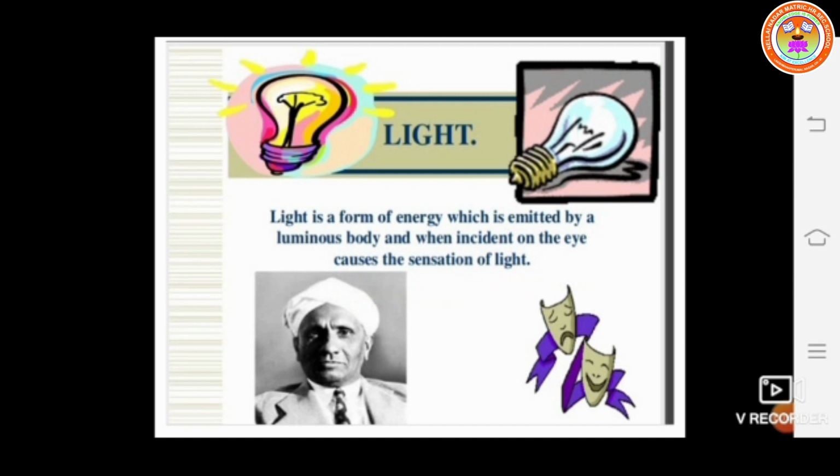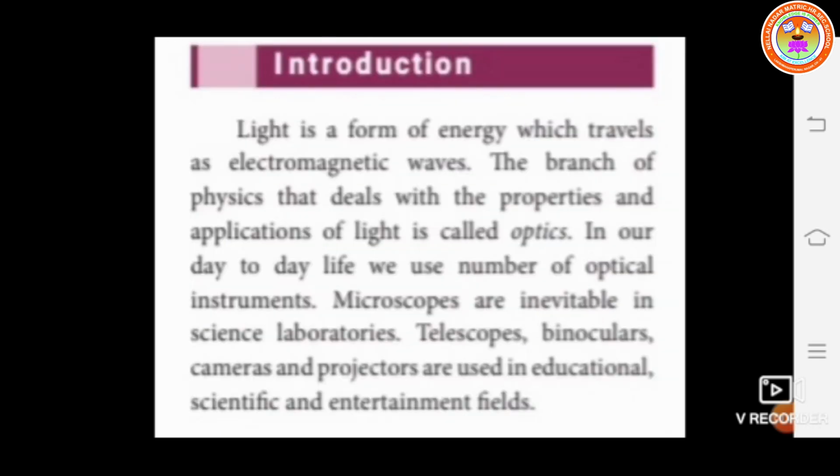Already you know that without light we cannot see any object. So the light is used to see the object. So light is a form of energy which is emitted by a luminous body, and when incident on the eye, it causes the sensation of light.